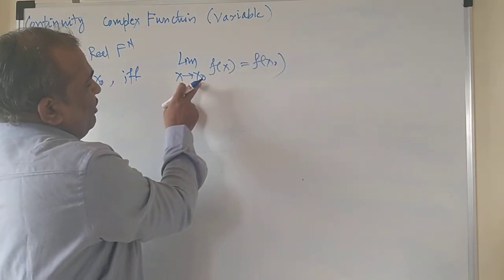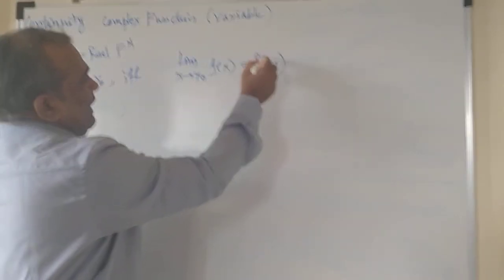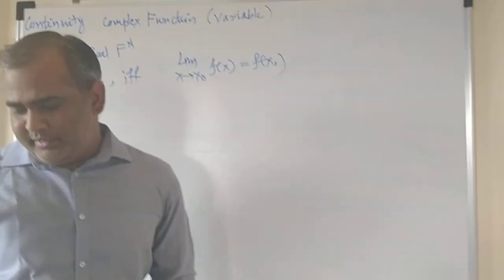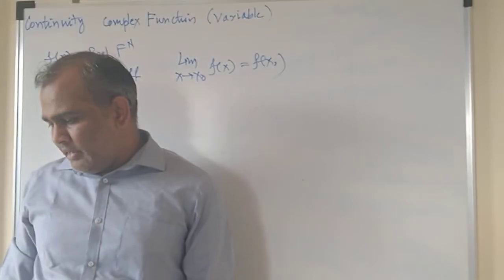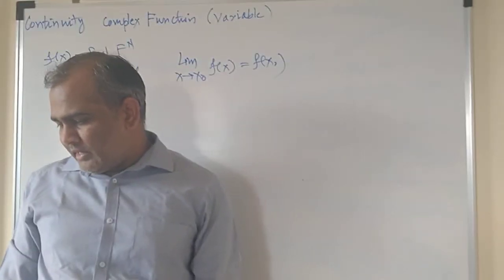That means if you put the value of x naught into the given function and its limit, both are equal to the same value, then the function is said to be a continuous function.